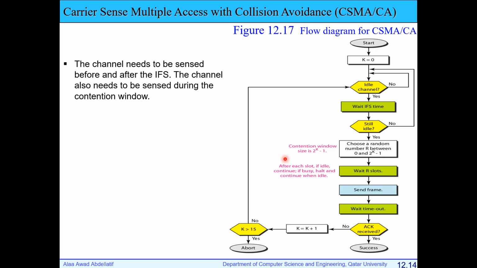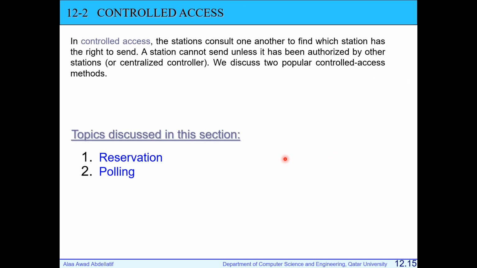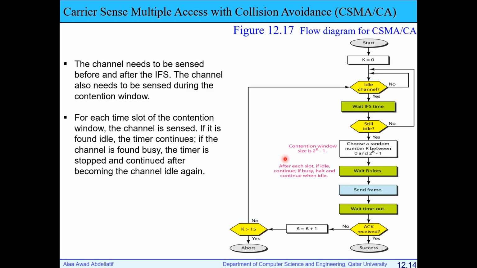So the channel needs to be sensed before and after the IFS time, and the channel is also sensed during the contention window. This is the first note. Second note, for each time slot of the contention window, the channel is sensed at each time slot. If it's idle, the timer continues. If the channel is found busy, the timer will stop and continue after the channel becomes idle again. Any questions in CSMA/CA?